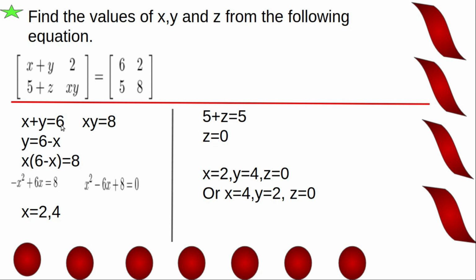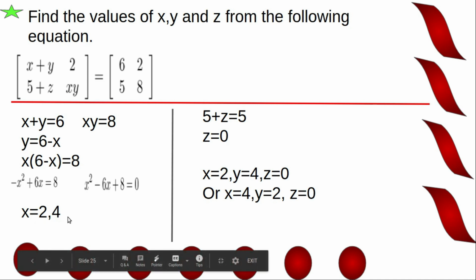To solve this equation, from first equation, we get y equal to 6 minus x. Take x to this side, y equal to 6 minus x. Substitute this value in the second equation, we get x into y, that is x into 6 minus x equal to 8. X into 6 is 6x, x into minus x is minus x square equal to 8. Now take these two terms to RHS, we get x square minus 6x plus 8 equal to 0. This is a quadratic equation. Solving this equation, we get x equal to 2 and 4.